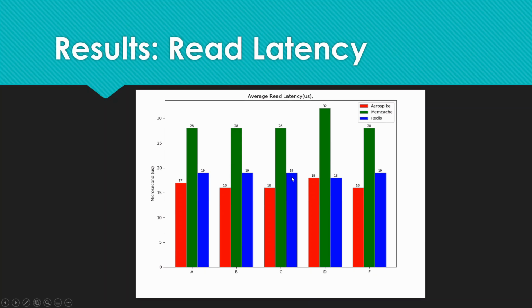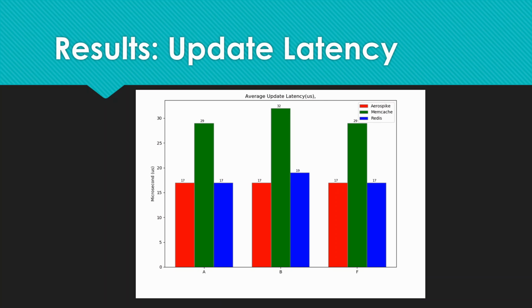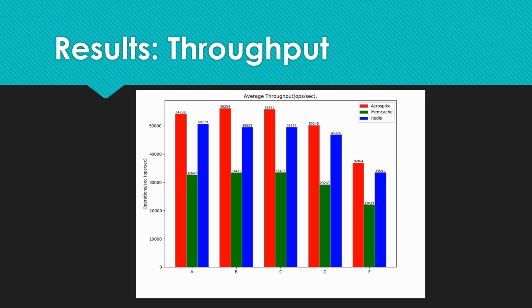We can also observe the same trend when looking at the average latency, where both Redis and Aerospike show similar results, while Memcached remains the slowest. The same we can observe for the update latency among the three systems. Here we don't have the result for workloads C and D, because they don't have any update operations. And we can also say the same for the average throughput, or the overall throughput observed in operations per second.